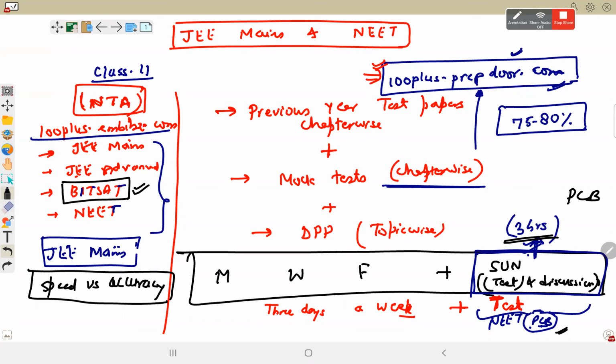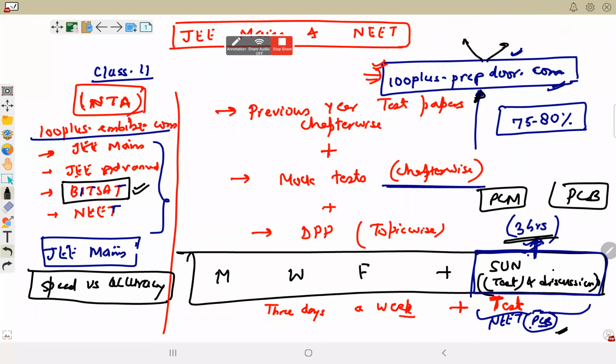It will be PCB for NEET and PCM for the Sunday test, and the chapter-wise test will be given separately by the teacher. If the chemistry teacher wants, he will give his own topic test, and if he doesn't want, he will not. Once the topic is finished, only then it will be given. But the Sunday test will be for JEE Mains as well as NEET. There are two sections. When you log in, there is an option to choose engineering or medical. When you go to your respective section, you will find the paper for your own exam.